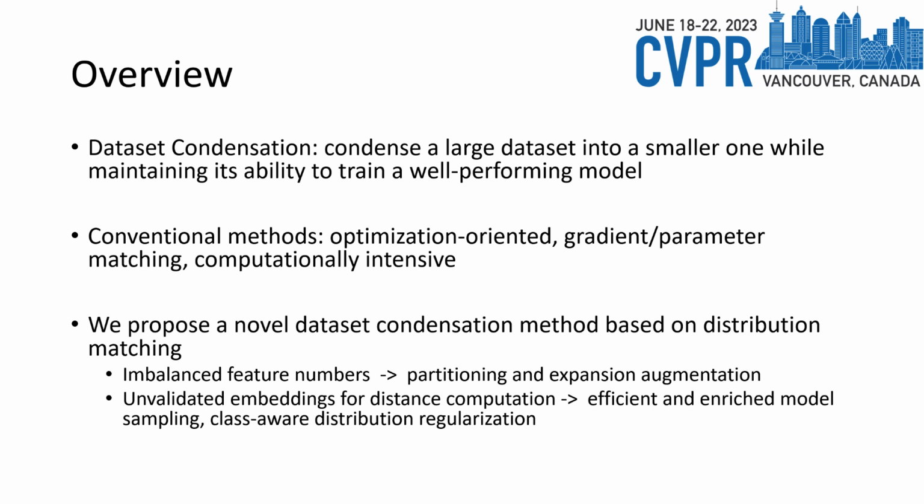Here we propose a novel method based on distribution matching. We identify two important shortcomings of naive distribution matching: imbalanced feature numbers and unvalidated embeddings for distance computation, and address them with three novel techniques: partitioning and expansion augmentation, efficient and enriched model sampling, and class-aware distribution regularization.